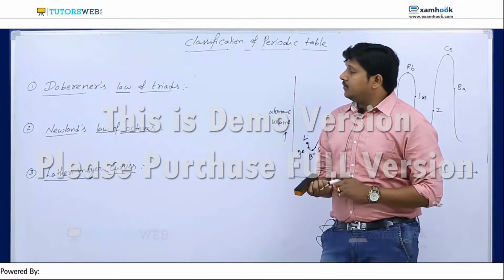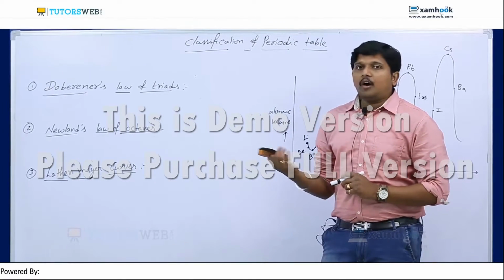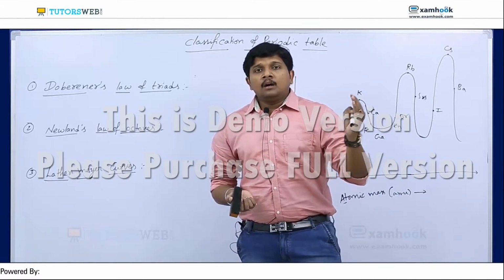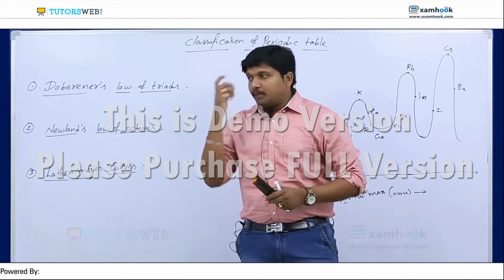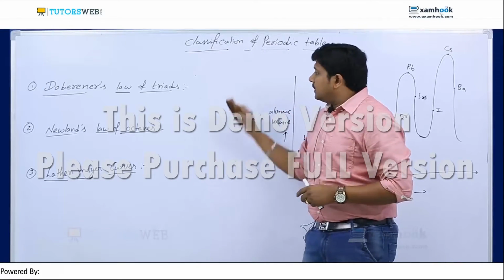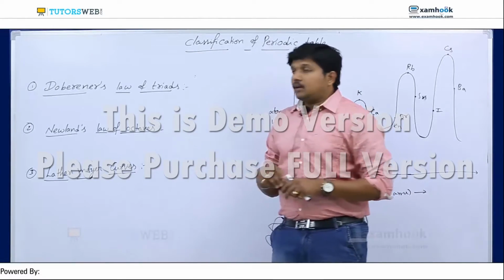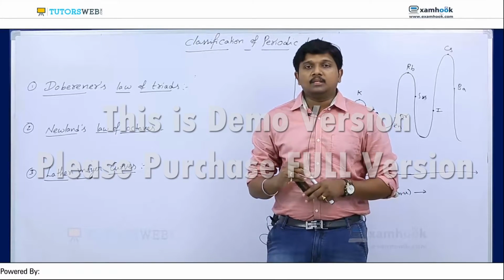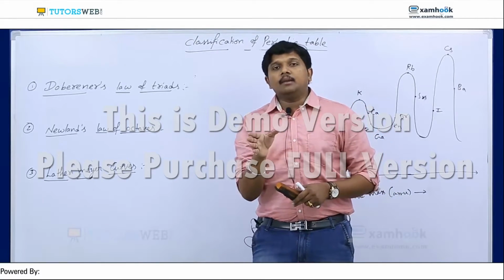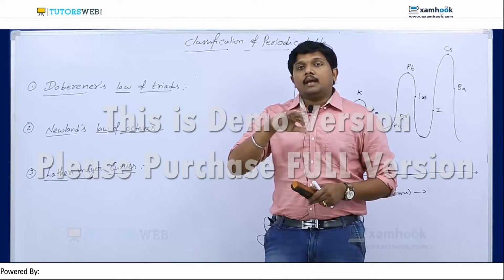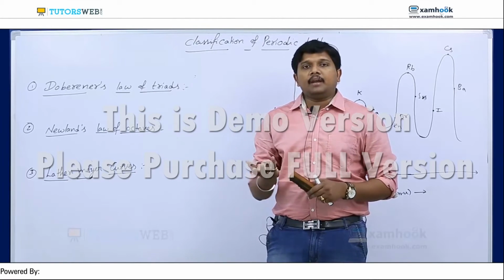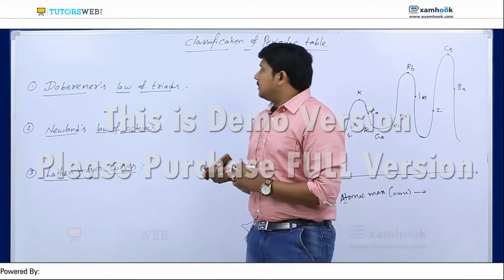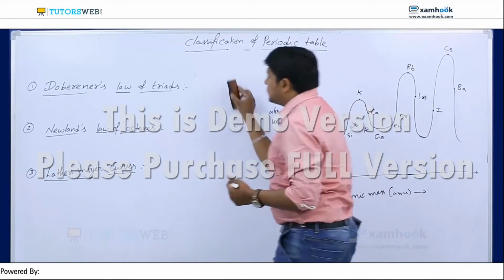If I go to the second one, that is Newlands' law of octaves, he also arranged the elements based on atomic mass. But here the main rule is that the separation into groups is based on musical notes, meaning every eighth element is similar to the first element, after every seventh element. It's like musical notes. I'll show you the musical notes here.